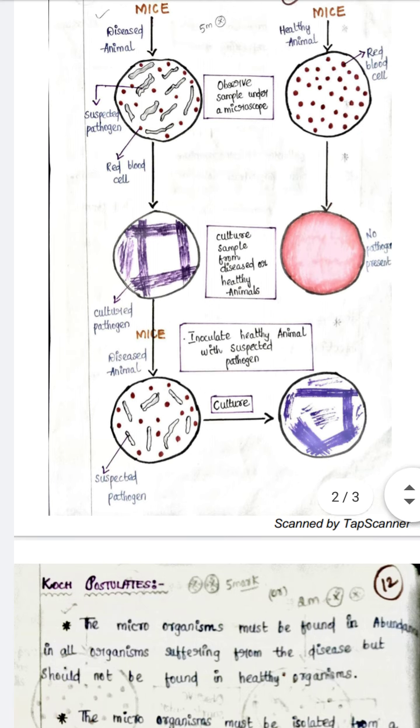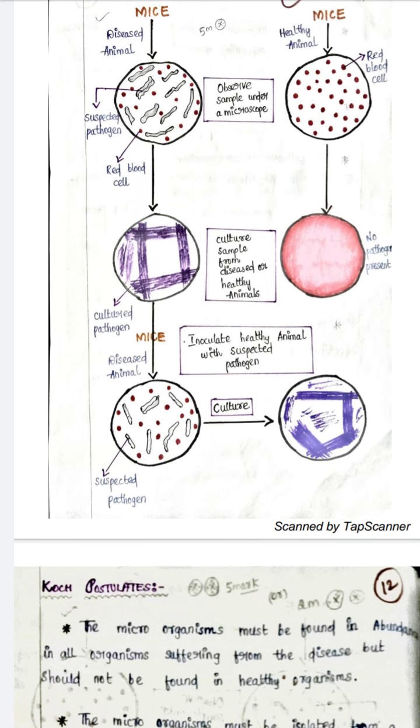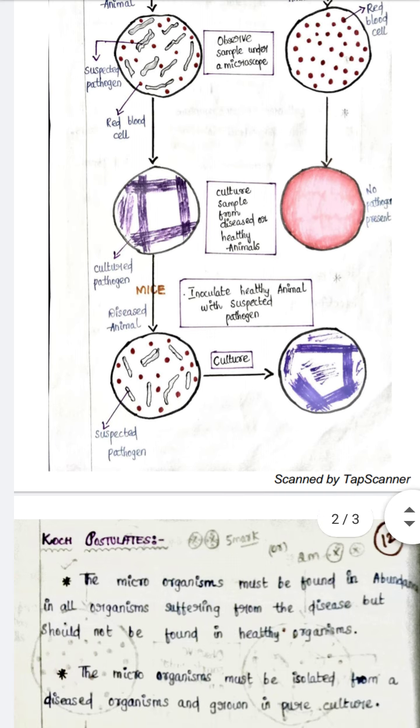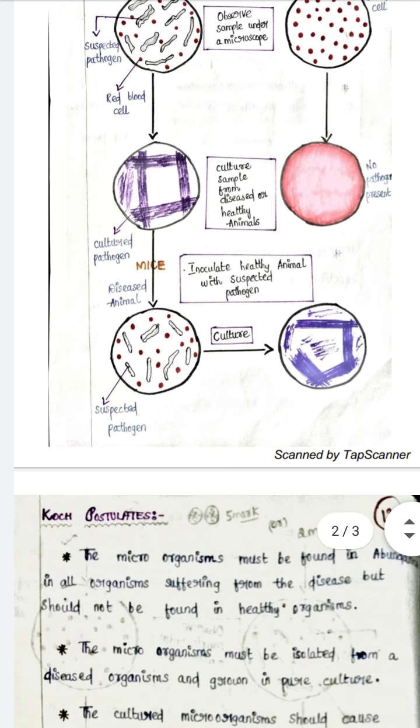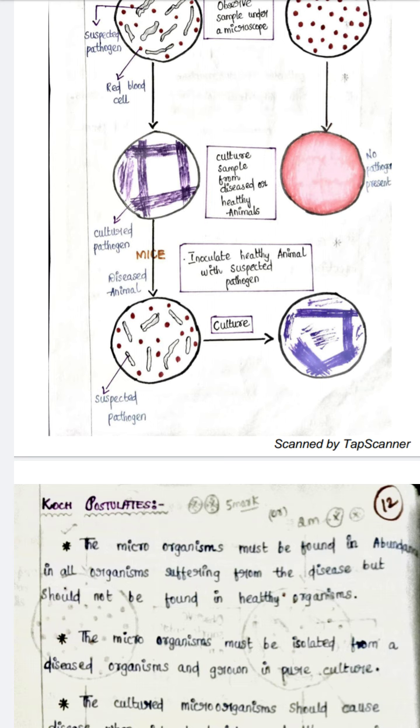So what he did was he took the culture and cultured it in the culture media. In the petri plate we have to provide food for the organism, and we swab it on the culture. After about 24 hours, we can see the growth of the bacteria on the culture.